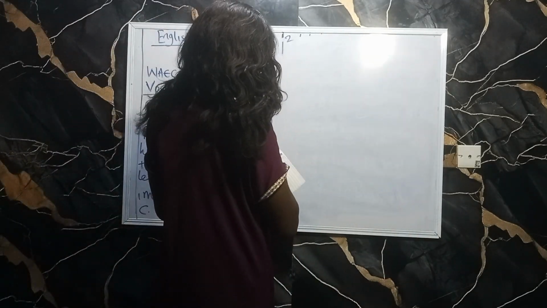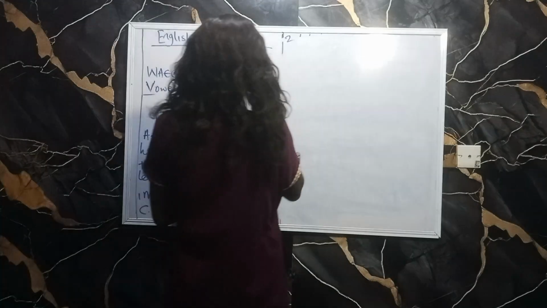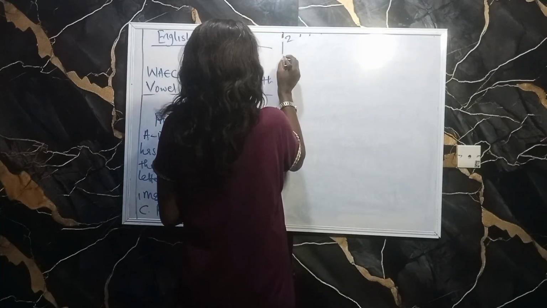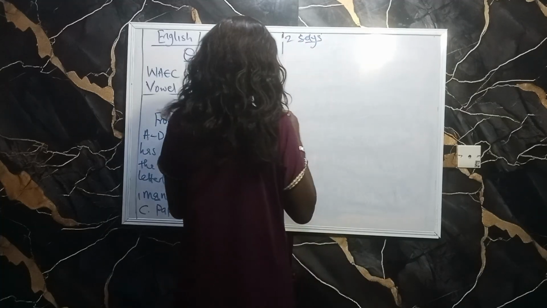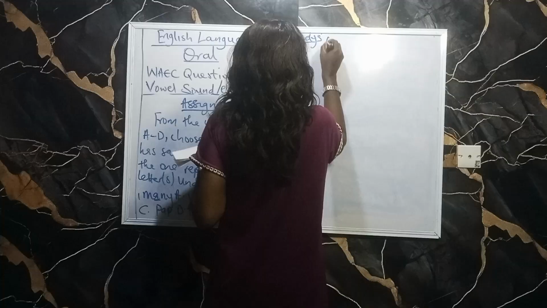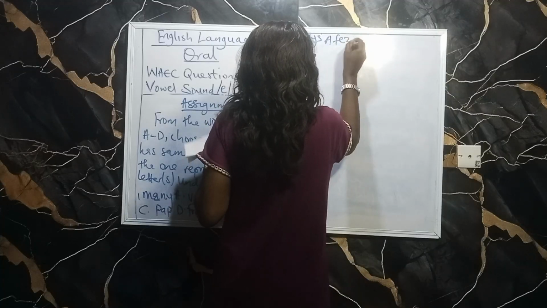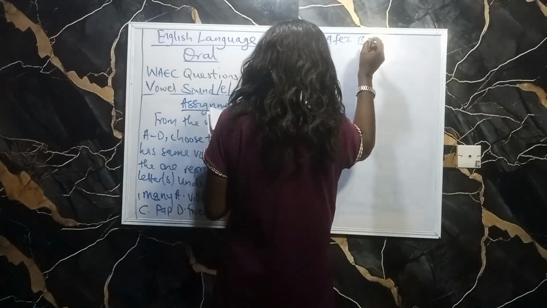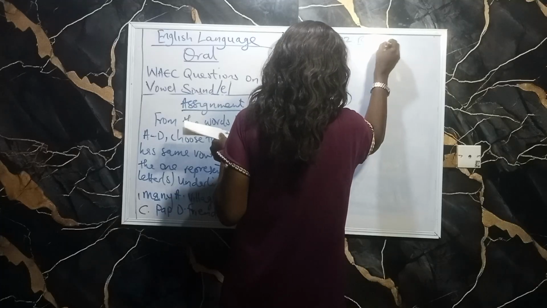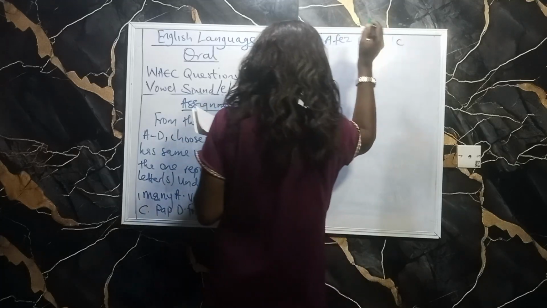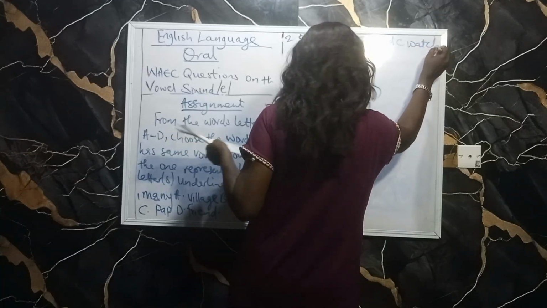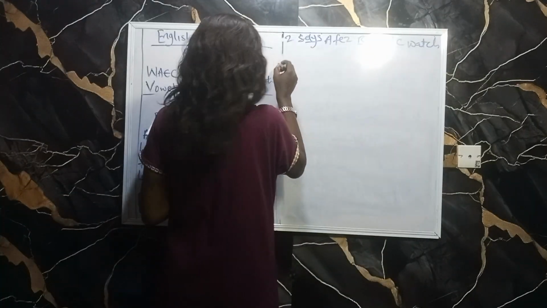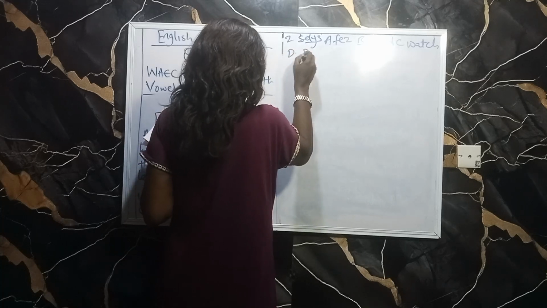I have the word says. Under says we have A, fares. B, paid. C, wash. Then D, fried.